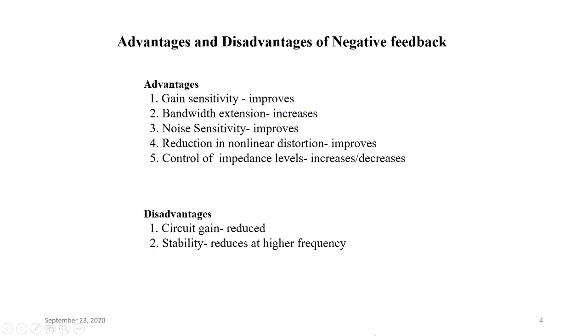Normally for any system, any amplifier, gain into bandwidth product remains constant. So if gain gets reduced, the bandwidth gets increased. That is one of the advantages of negative feedback amplifier: bandwidth extension. Here bandwidth is expected to increase by a factor of 1 plus A beta.